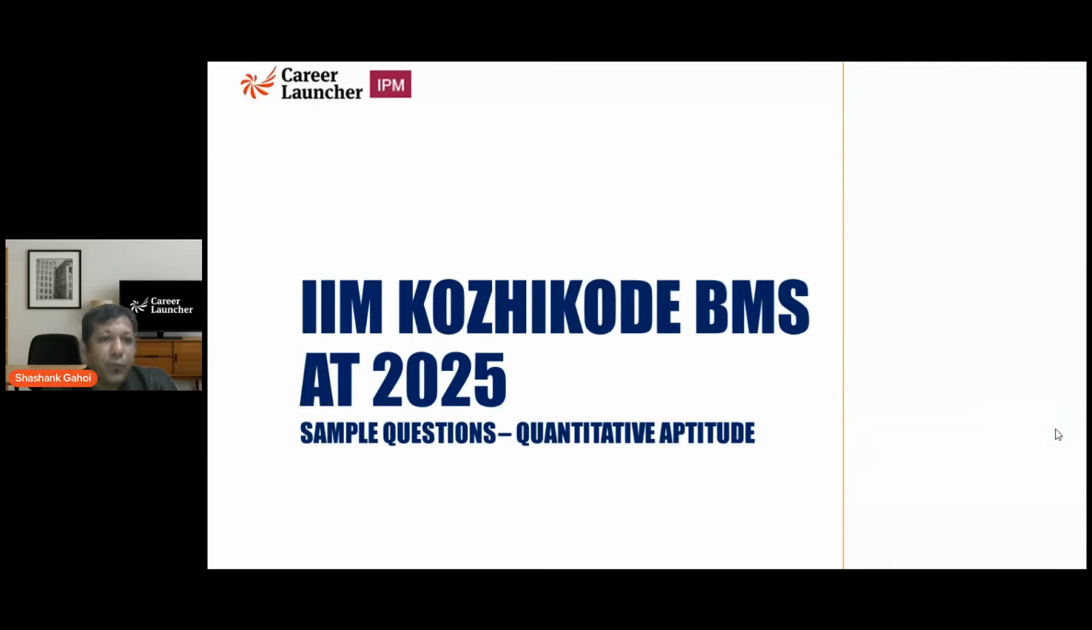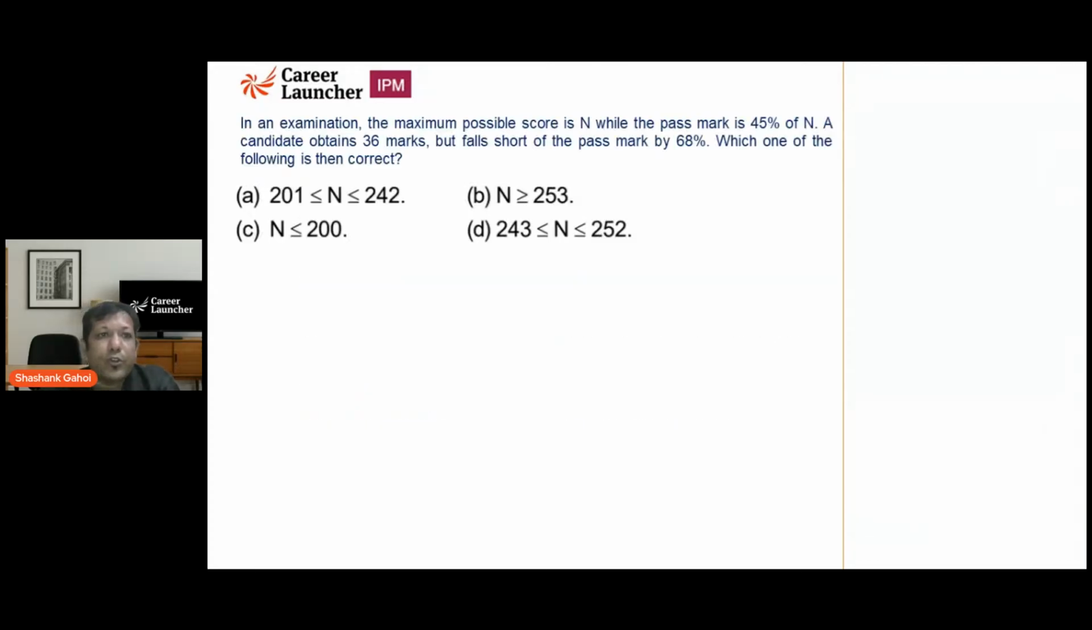This is the fourth session in which we are going to do some sample questions. The paper they have released contains the previous year questions of CAT in Quantitative Aptitude, so more or less we are going by that. So let's solve a few more questions and see what kind of questions we have got. Let's move on to the first question.